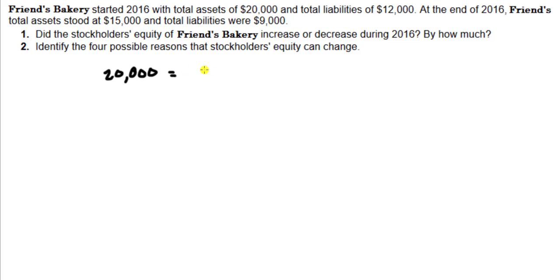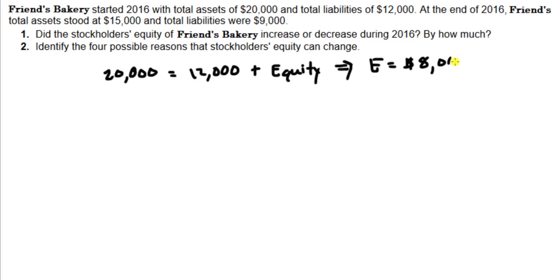The total value is equal to the total amount of liabilities that company owes plus the total equity. That means that at the start of 2016, Friends Bakery's owners had a stated claim to 20,000 minus 12,000, $8,000 worth of equity.